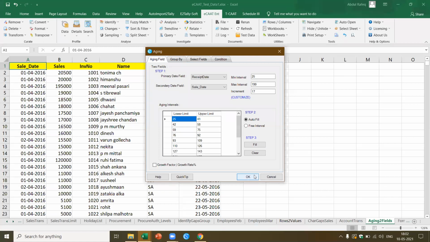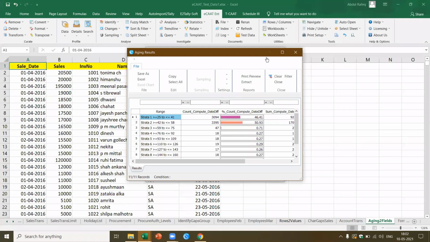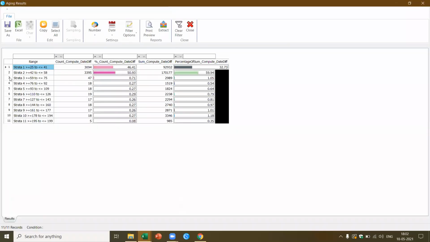Now for all the payments which have been received during the year, I'm able to know who are the parties who are paying within what limit or what boundaries. Let's say the same thing is there for the loan file. I got this installment date and then what is the payment date. I'm able to get to know who the parties are. Now, for example, in this case, you see, these are the parties who paid between 195 to 199 days. These are the parties who paid between 178 to 194 days. So I'm able to get this information quickly, in a few seconds with a few clicks.